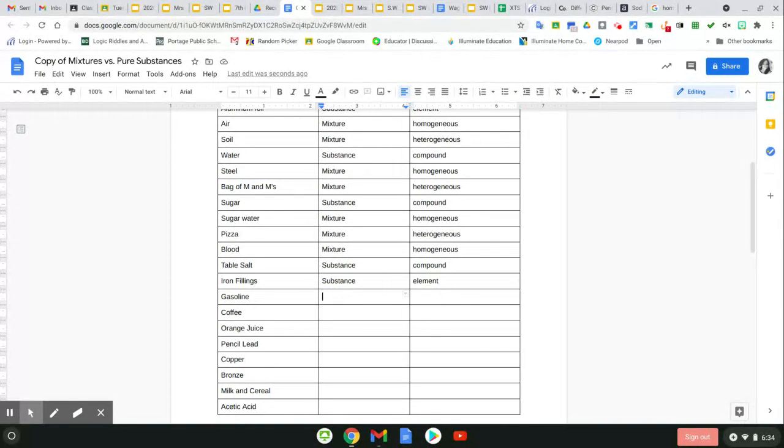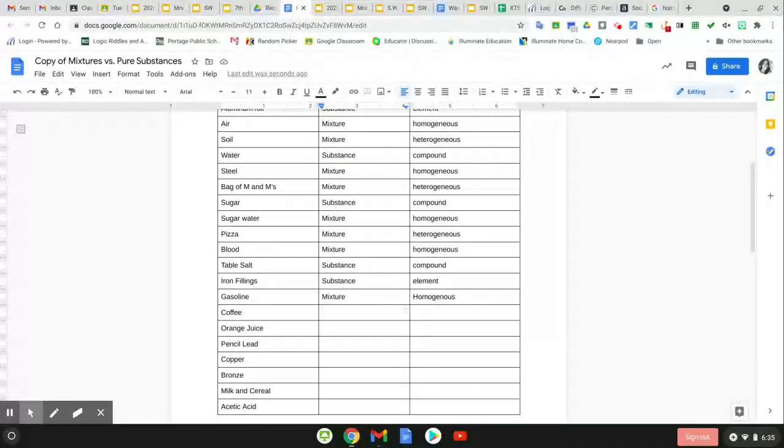Gasoline. That's a mixture. It is made up of many different kinds of compounds. It is homogeneous. So it's a mixture of a bunch of different chemicals, and they aren't chemically combined. They're mixed together. Coffee. Okay, so if you were questioning, is this just coffee beans?